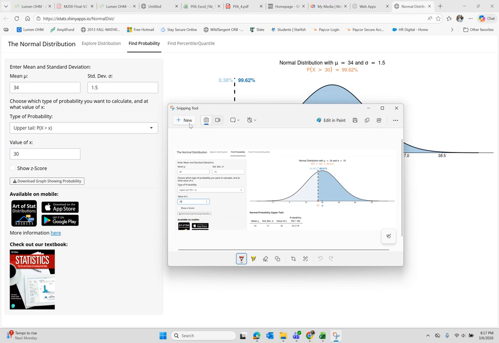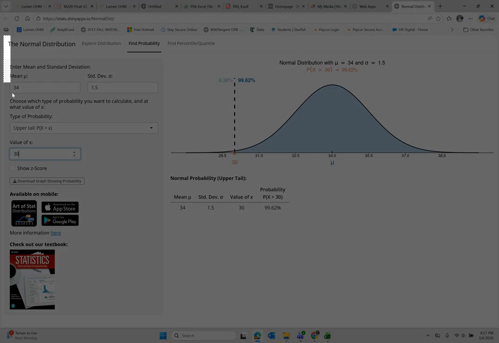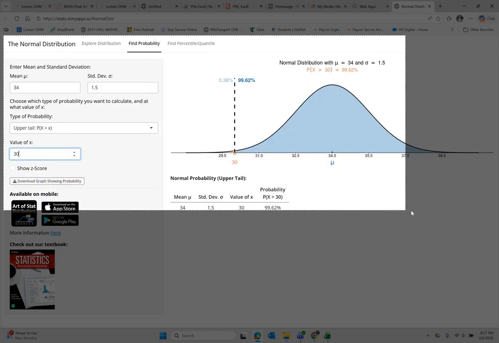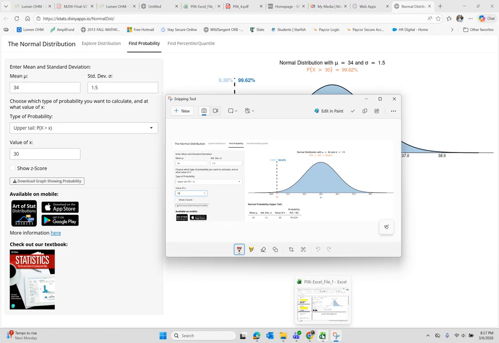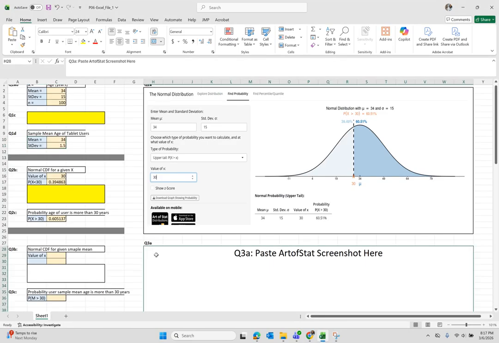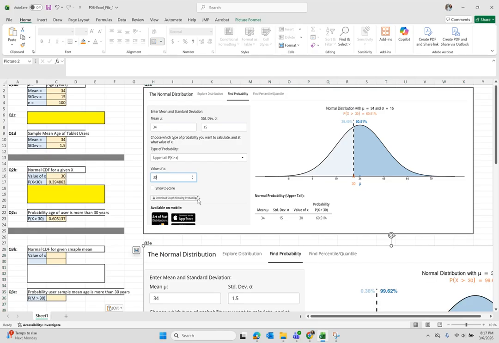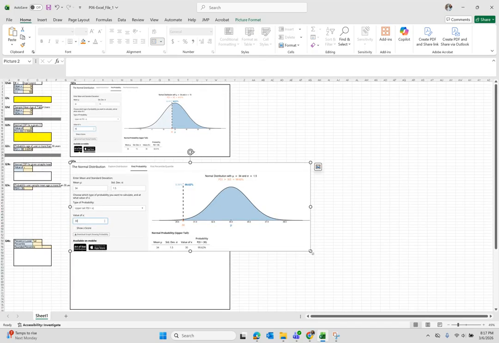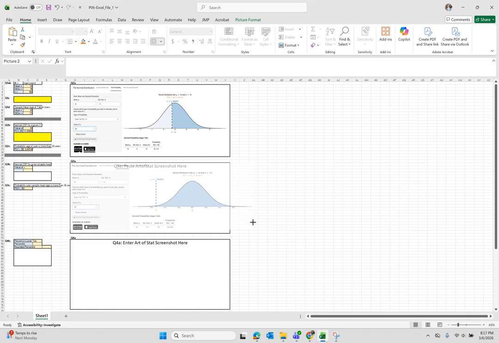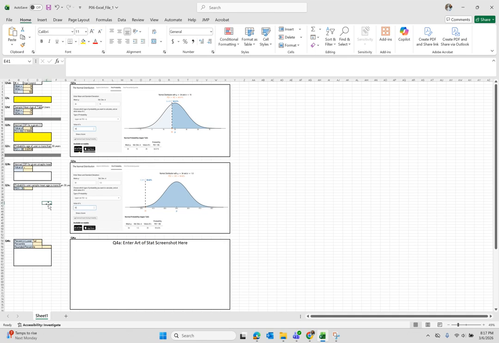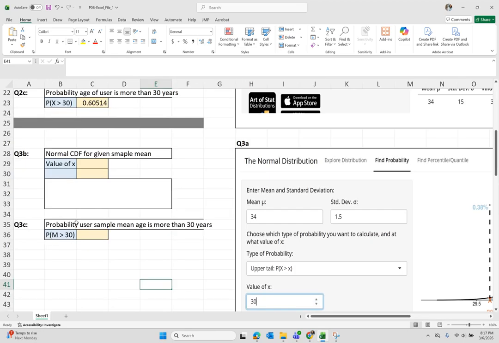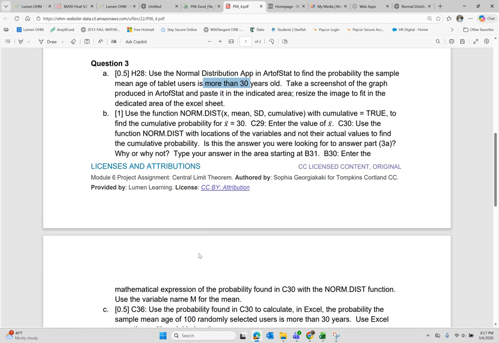So we want to take a screenshot of this. Include the name of the app that you use, the left pane, the table under the graph, your full graph, and paste it. And resize. Okay, great. And then let's zoom back in and continue following the instructions.